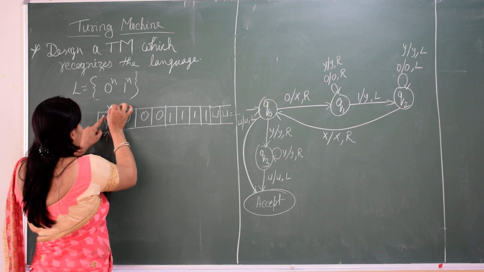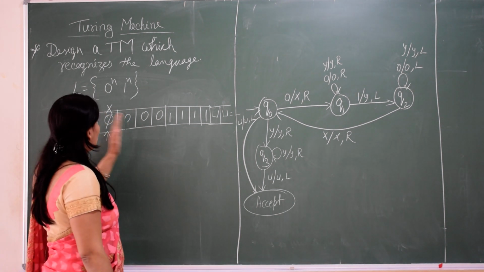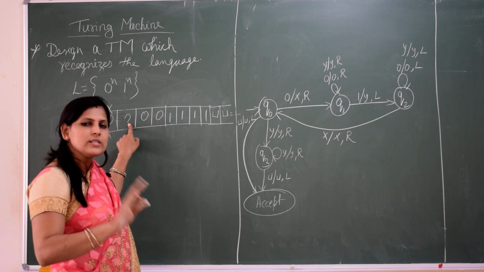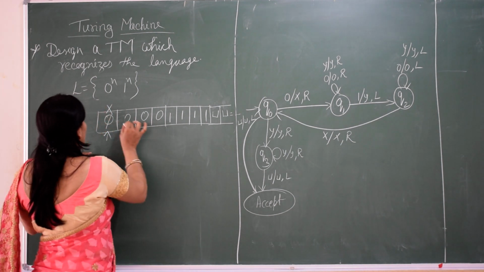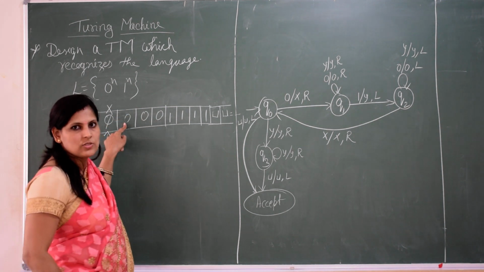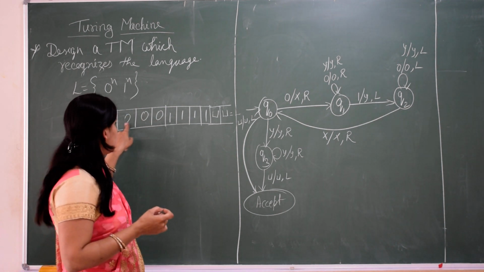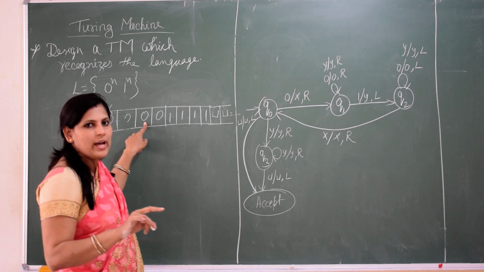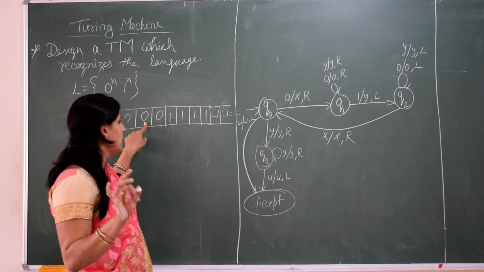Since we are getting 0 but looking for 1, we will not do any change and just move to the next alphabet.